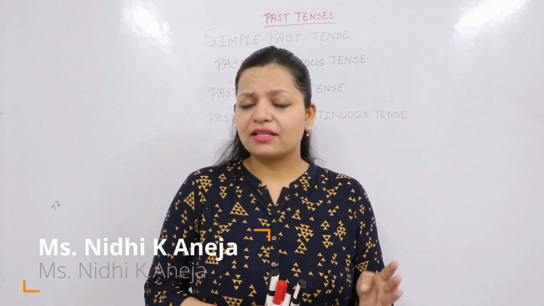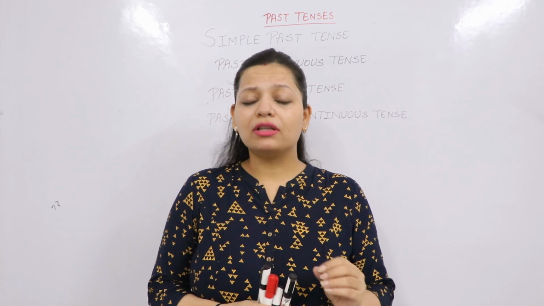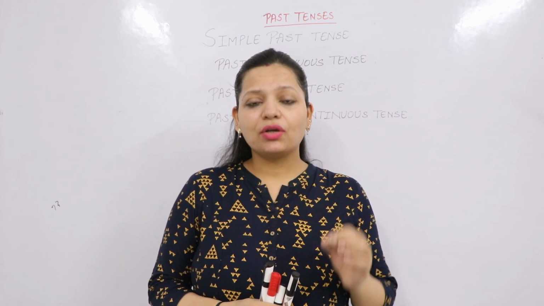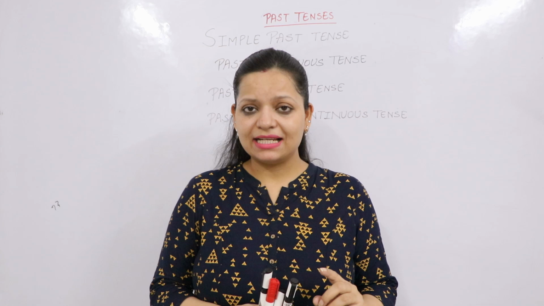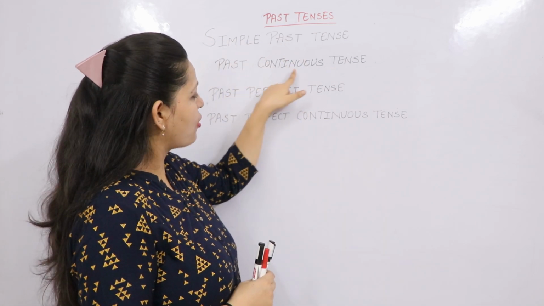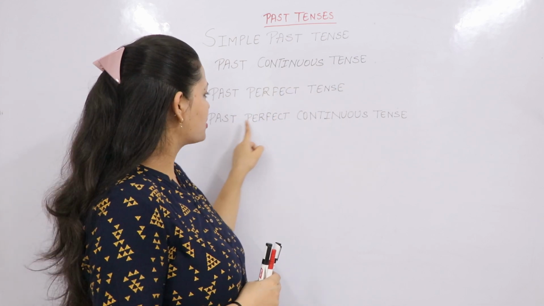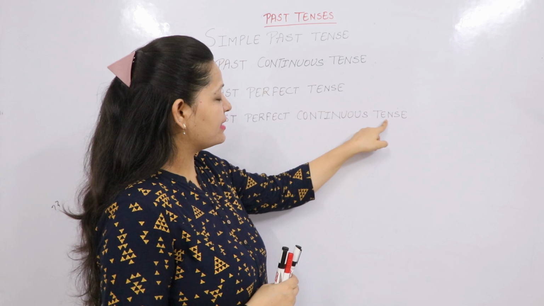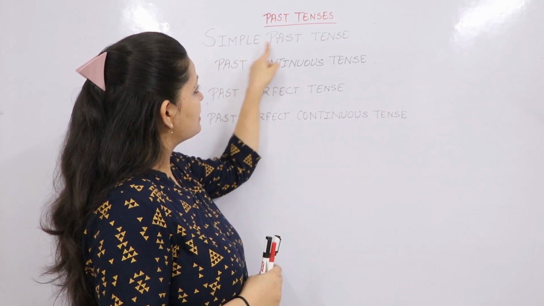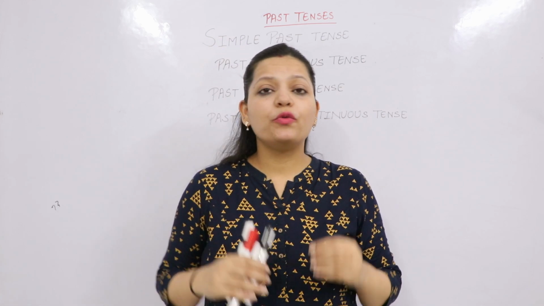In the last 4 days of our 40 days English fluency program, we covered all the present tenses. Today we are going to start with all the past tenses. We have today simple past tense, past continuous tense, past perfect tense and past perfect continuous tense. First of all, we'll discuss simple past tense. Let's understand when do we use it.